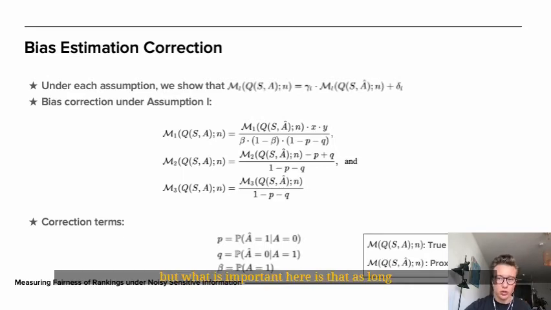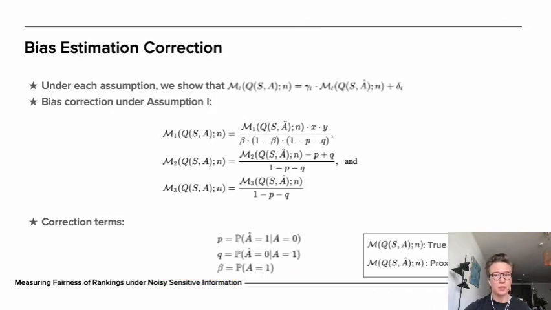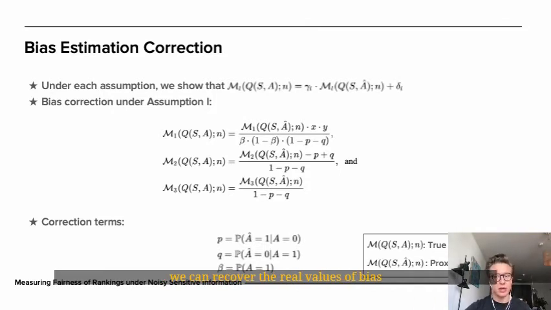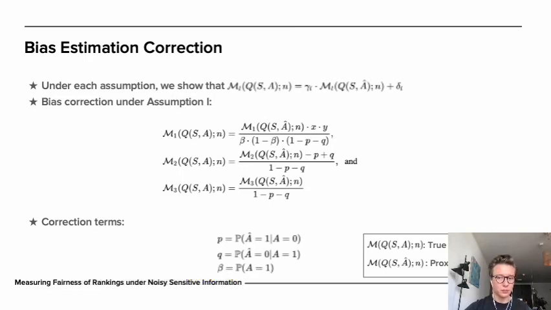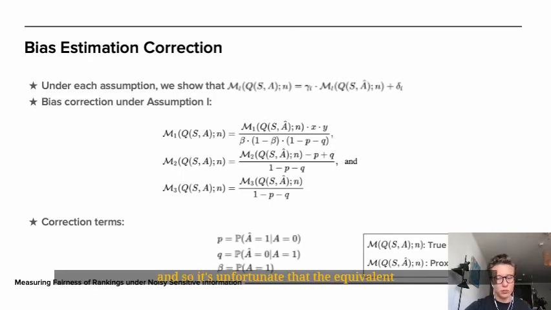But what is important here is that as long as we can access the conditional accuracies, the conditional error rates of the proxy model, and some rudimentary statistics of the set of all items, we can recover the real values of bias measurements having access only to the proxy measurements. It's also important to know that an equivalent formula can be derived for the data model under assumption 2, and it is presented in our paper.